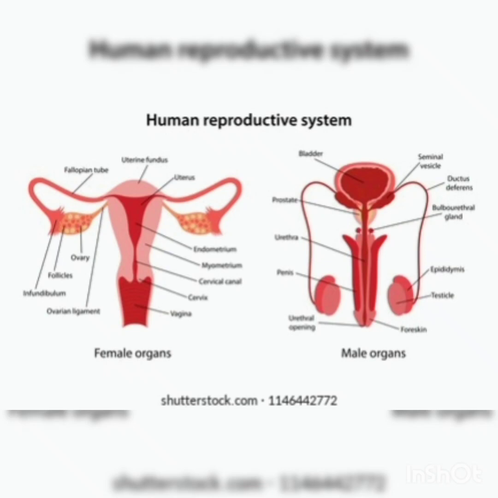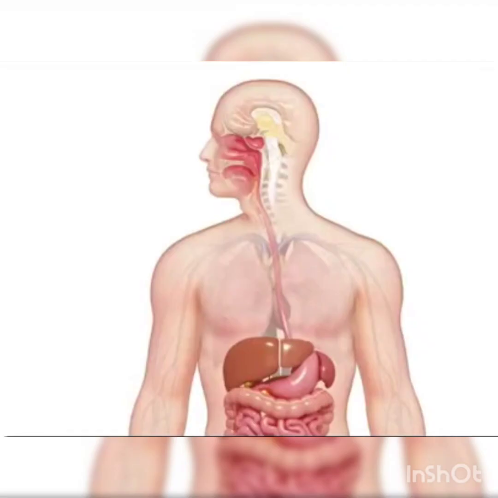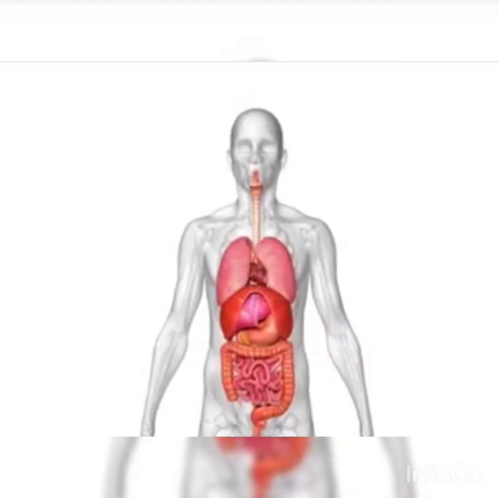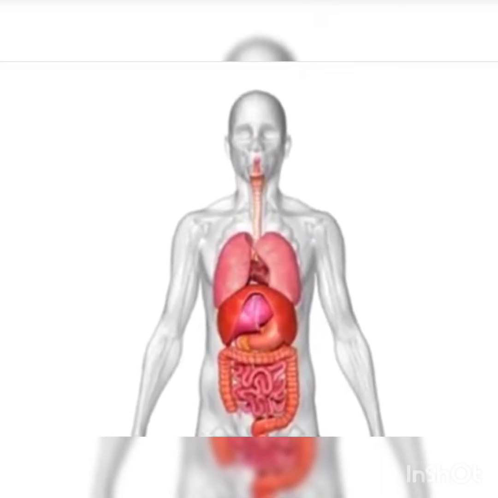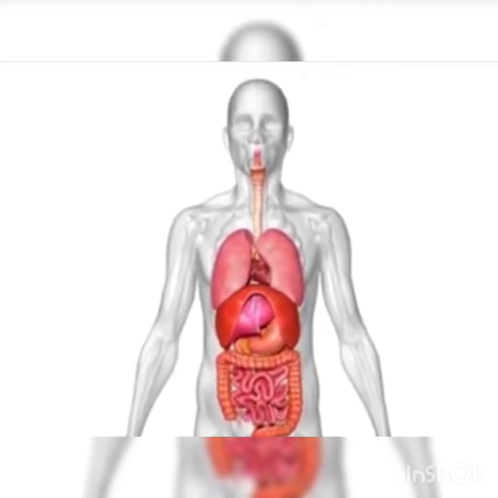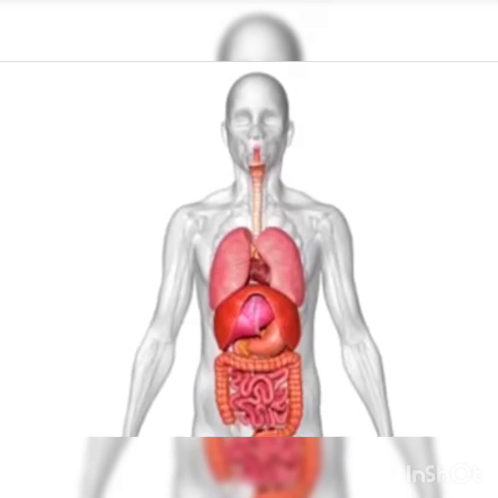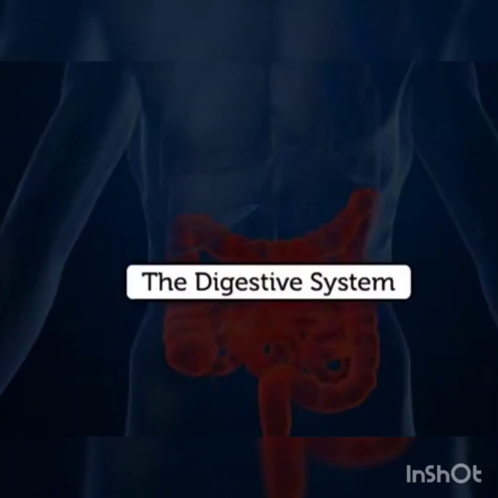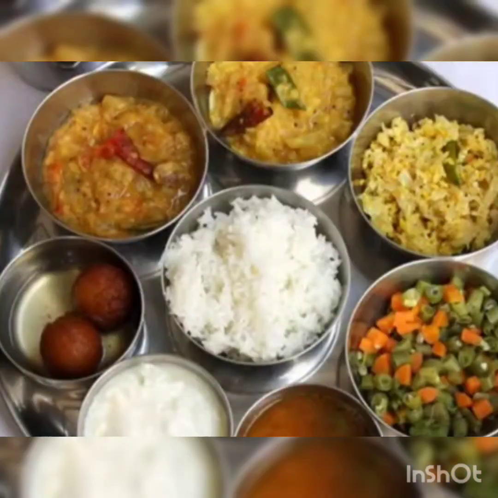First we are going to discuss the digestive system. Dear students, in a previous class we learned that when a group of organs cooperate to carry out a function of the body, it is known as an organ system. The human body consists of different organ systems. In a previous class we learned the circulatory system, breathing system, skeletal system, and muscular system. Today we are going to discuss the digestive system of the human body. Different organs together form the digestive system.